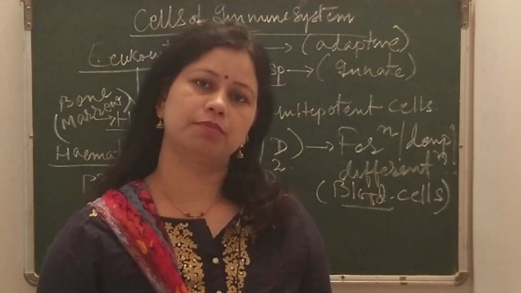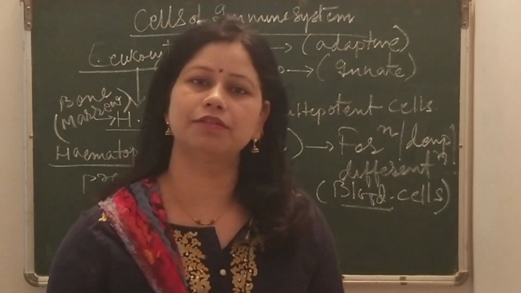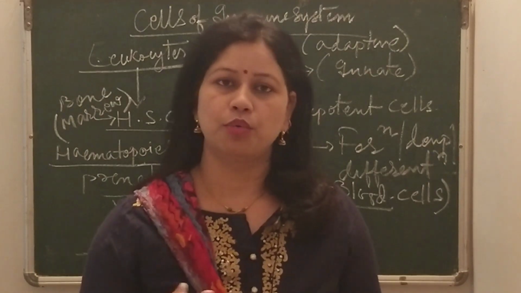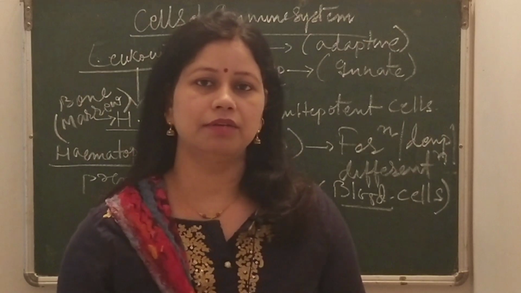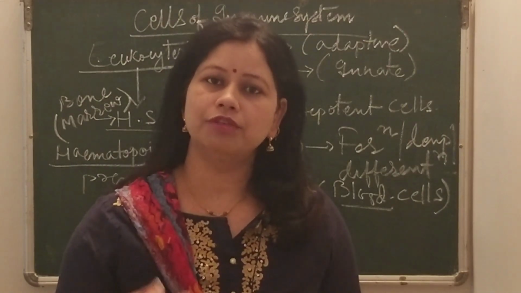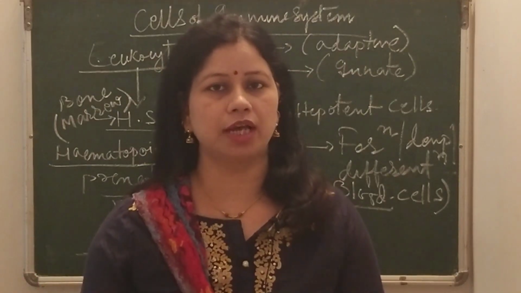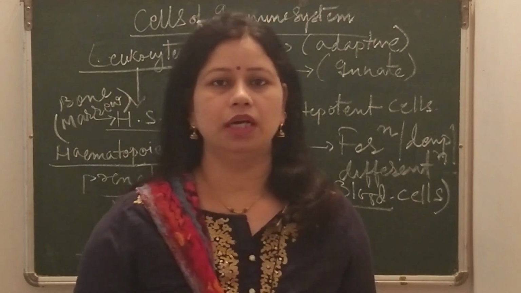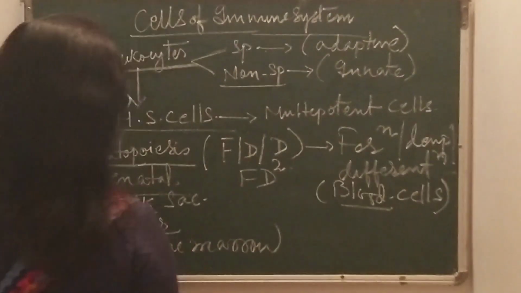So what happens during the process of hematopoiesis? It is differentiated and gives rise to two types of common progenitor cells. One is the common myeloid progenitor cell and another one is the common lymphoid progenitor cell, which further give rise to different types of cells responsible in our body to carry out the immune mechanism.